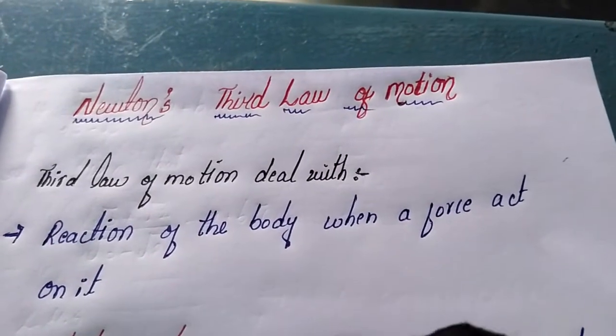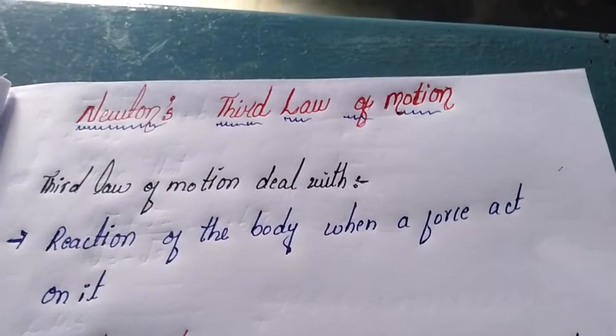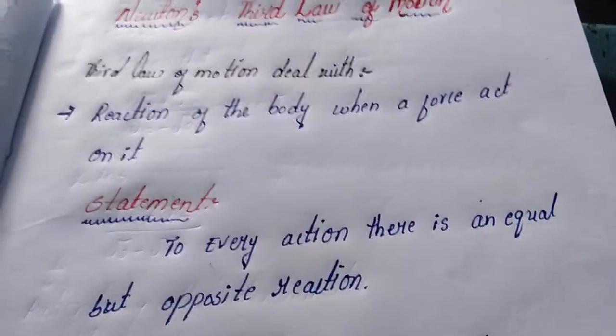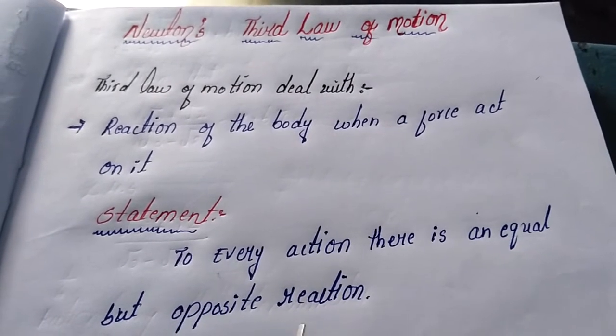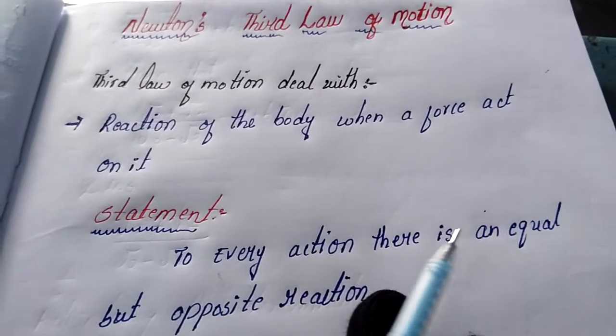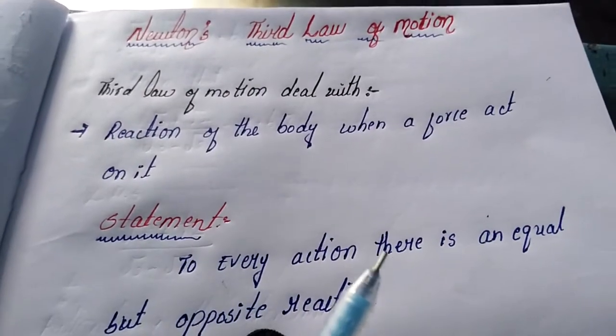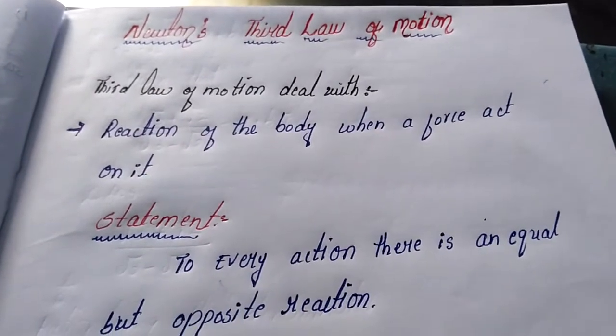When we apply a force on any body, what will happen? That body also reacts with the same amount of force. Let's see the statement: to every action there is an equal but opposite reaction. That body also replies with the same amount of force to the other body.